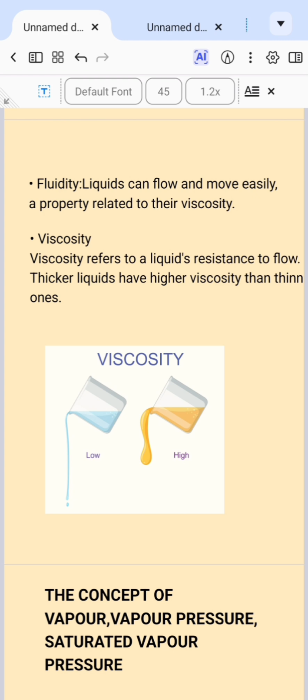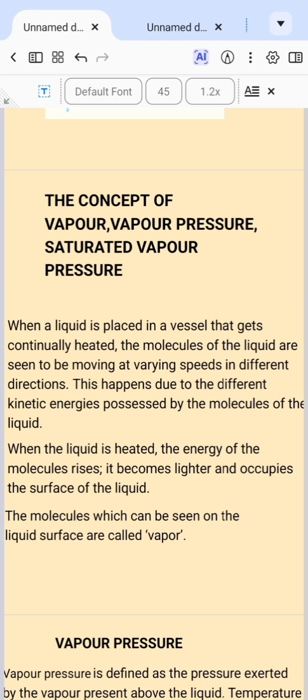A low viscous substance flows easily, like water. Water is a very good example, looking at this diagram, while a thick substance is highly viscous. And from here, we move to the concept of vapor pressure and saturated vapor pressure. Now, what do we understand by pressure itself? What do we understand by vapor?